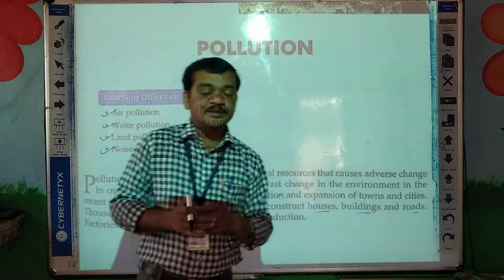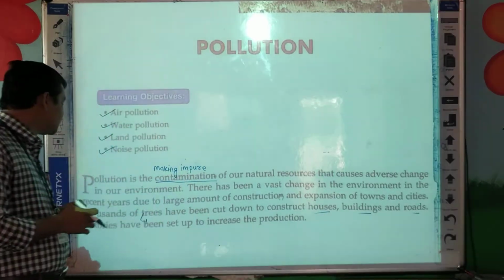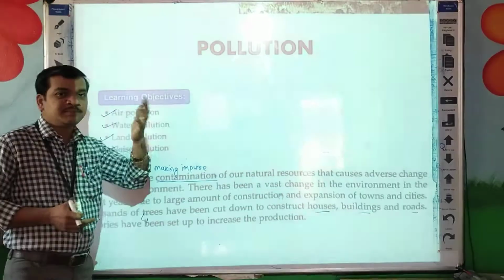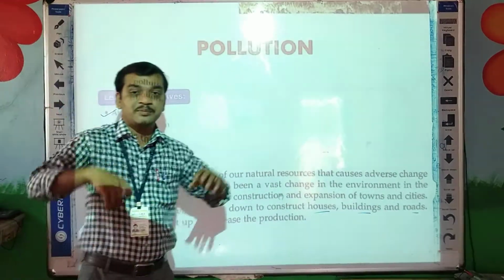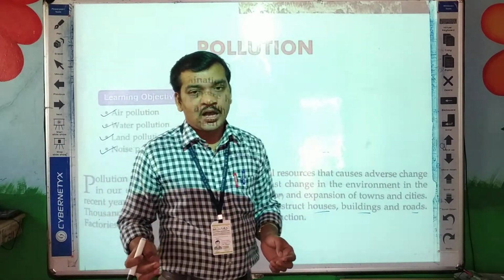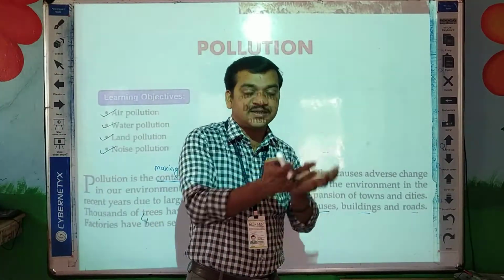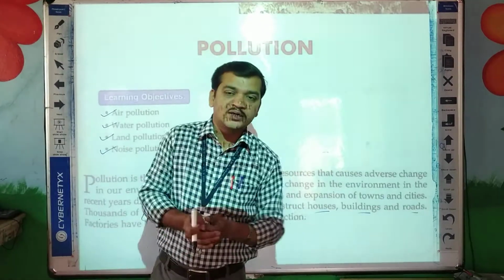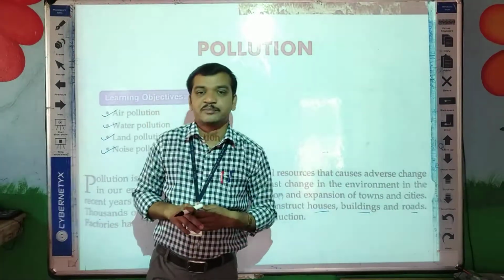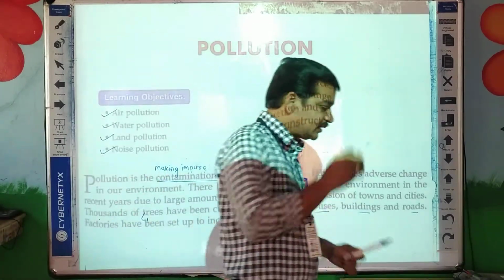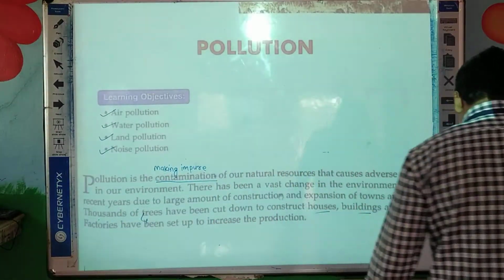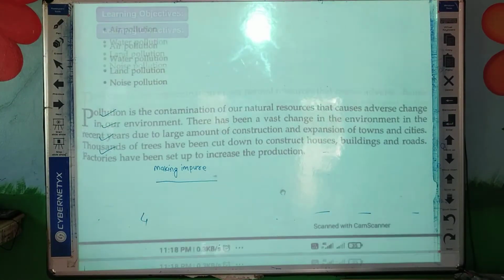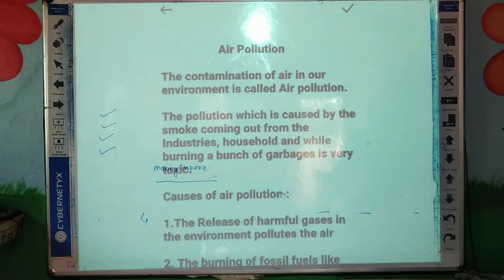So due to this, what happens, students? The number of trees becomes less and the number of people becomes more, and there will be an effect on the environment. Now we are going to learn one point at a time. First we are going to learn about air pollution. Now, what is air pollution?